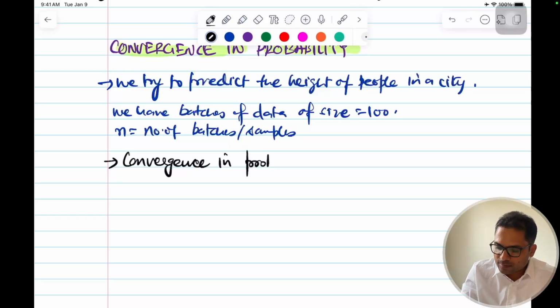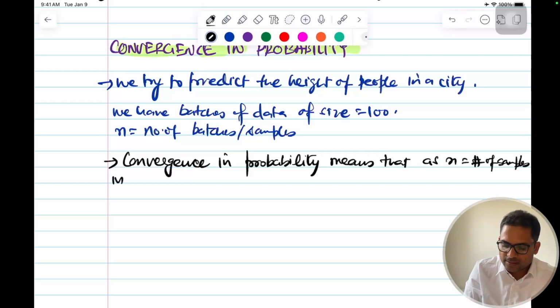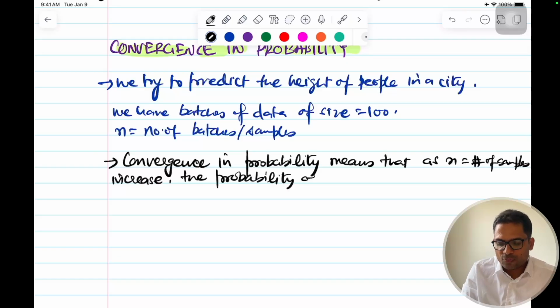Convergence in probability means that as n, that is equal to, I'll write hash symbol, number of samples, increase, the probability of the sample average that we have for each sample average,